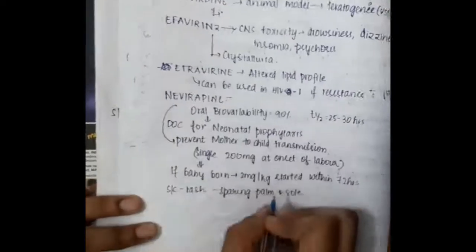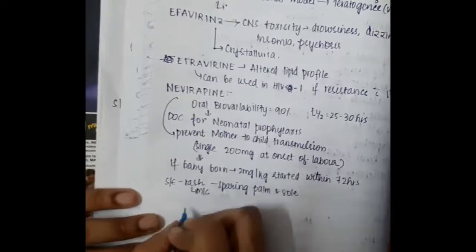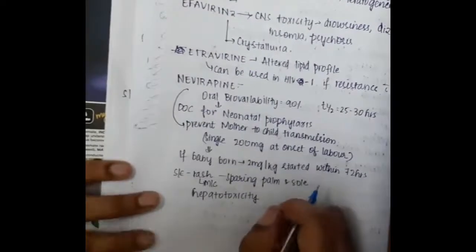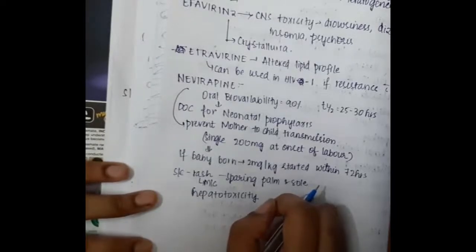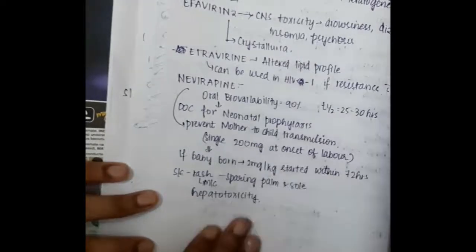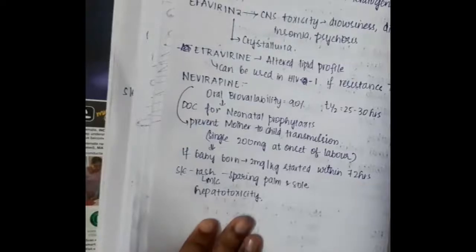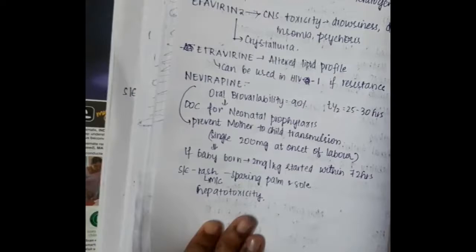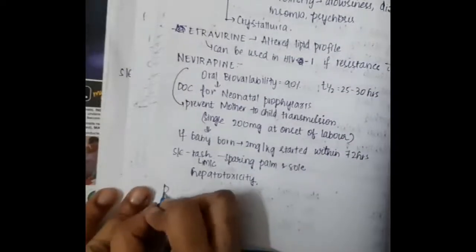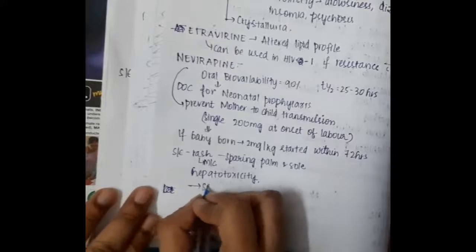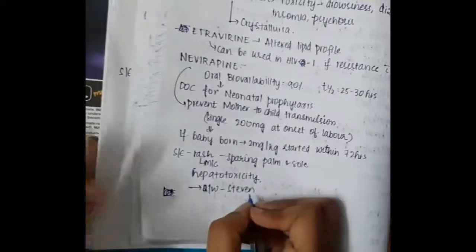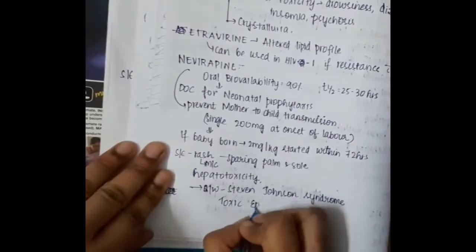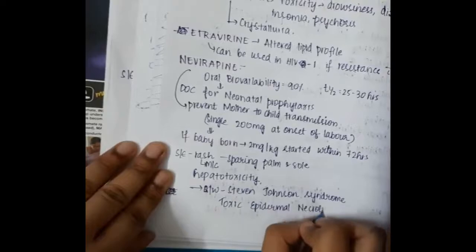Side effects of nevirapine include rash, sparing the palms and soles. This rash is actually the most common side effect. Other side effects like hepatotoxicity are also seen in non-nucleoside reverse transcriptase inhibitors. They are also associated with Stevens-Johnson syndrome and toxic epidermal necrolysis.